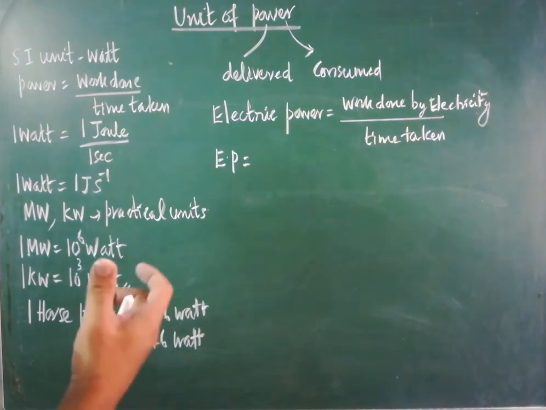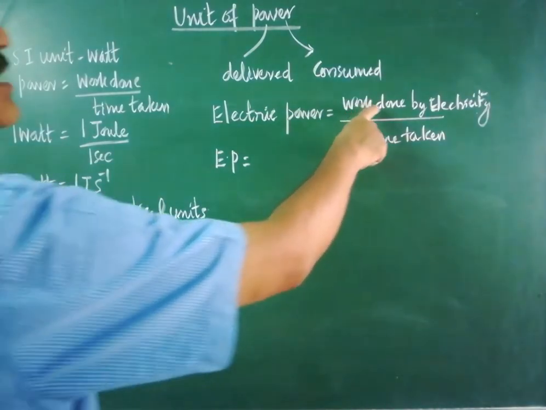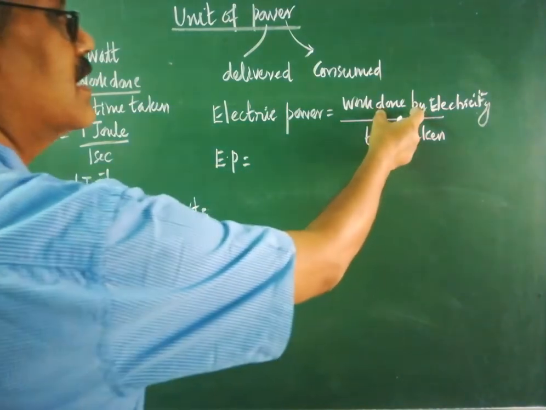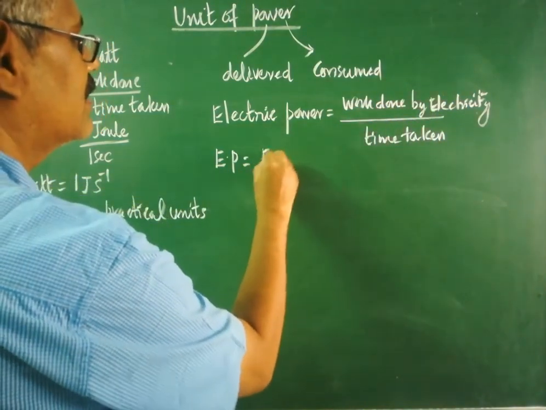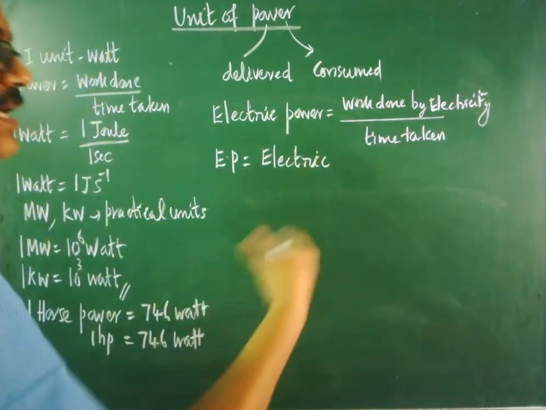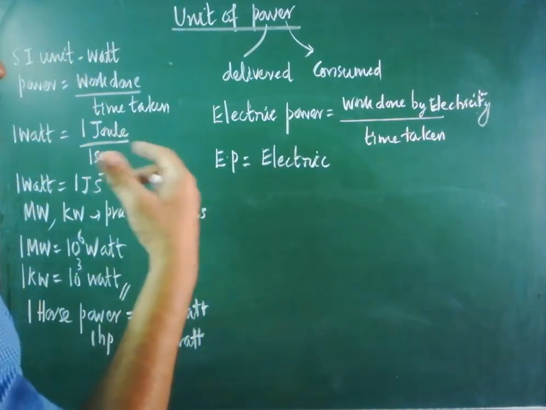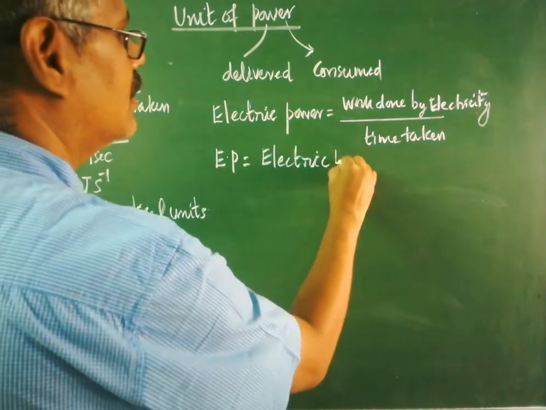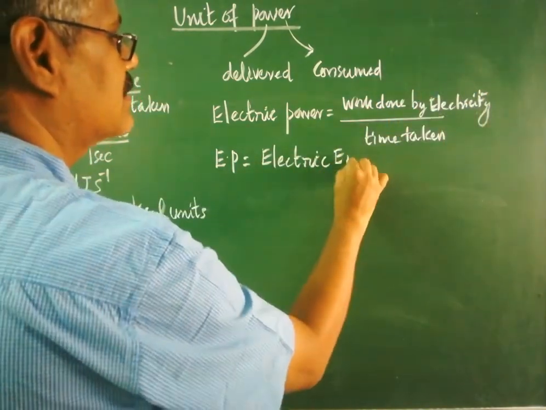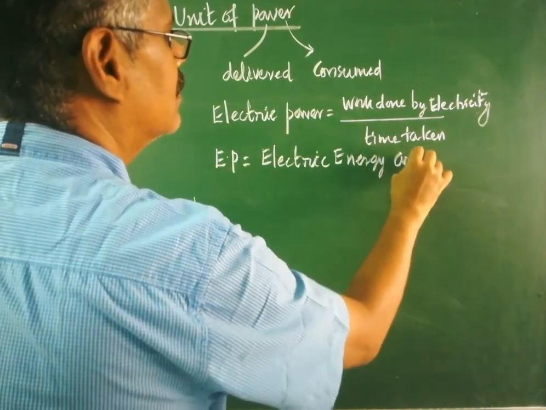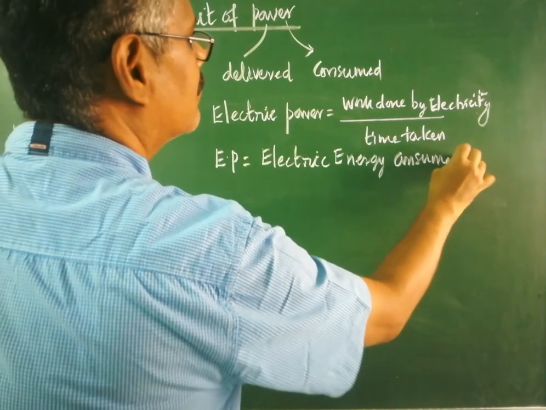In the case of electrical appliances, work is done by the electricity. Their electric energy is consumed. So work done by the electricity is nothing but electric energy consumed, because you are supplying the energy. With the help of the electric energy you supply, the electrical appliances are functioning. Therefore, instead of work done by the electricity, we can write it as electric energy consumed. Very important one.